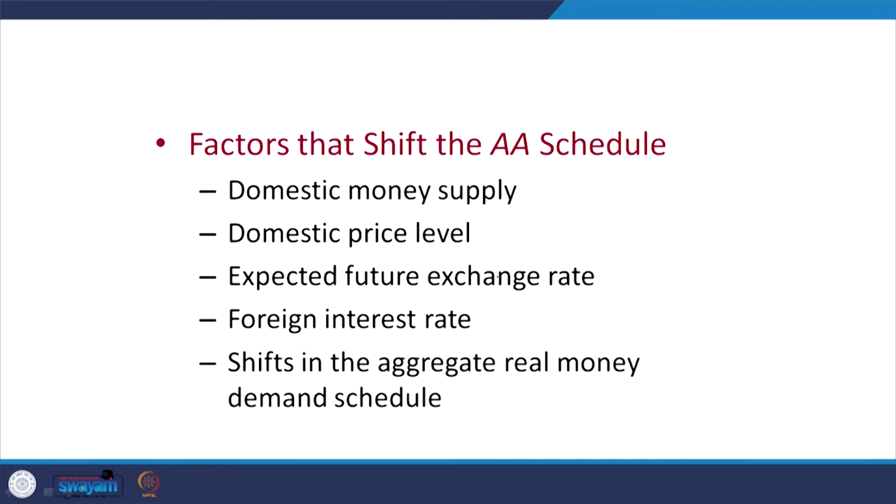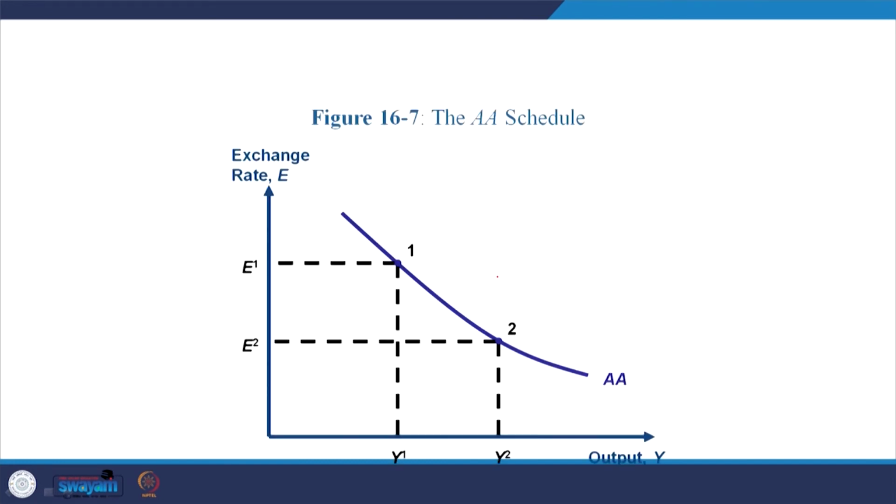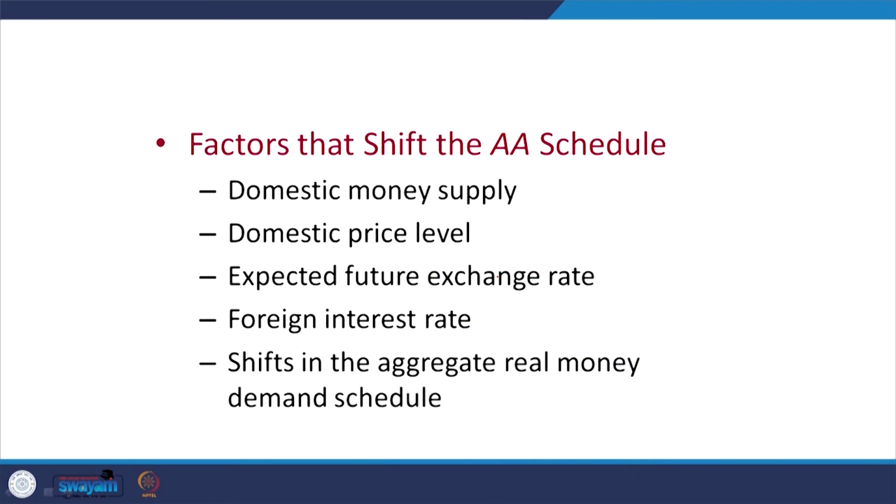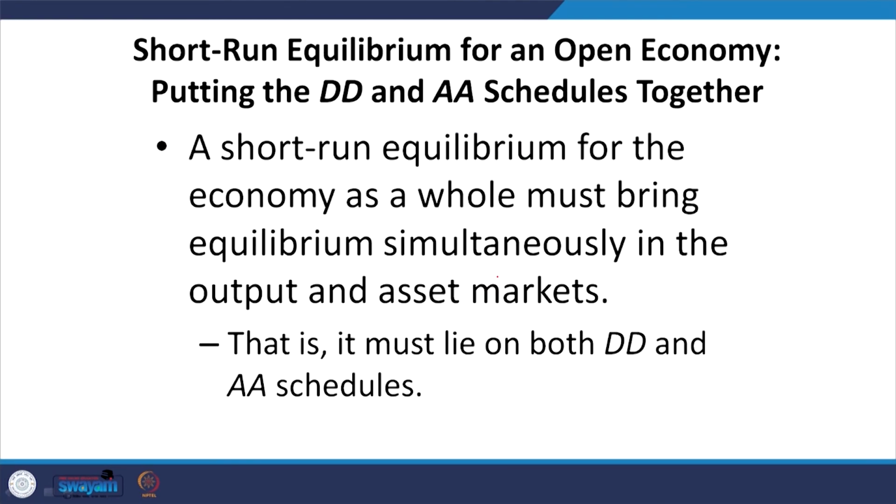So, all those could shift the aggregate foreign exchange market along with output. The balance that is reflected in AA relates the exchange rate and output. Factors other than these two are responsible for shifts in the AA schedule.